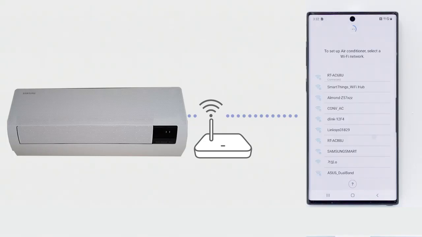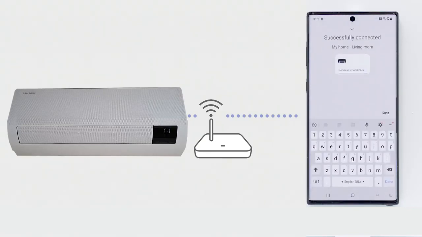Enter the Wi-Fi information to make sure the two are connected. Please wait until the air conditioner is registered with your Samsung account. The registration is complete. Set the name of the air conditioner.